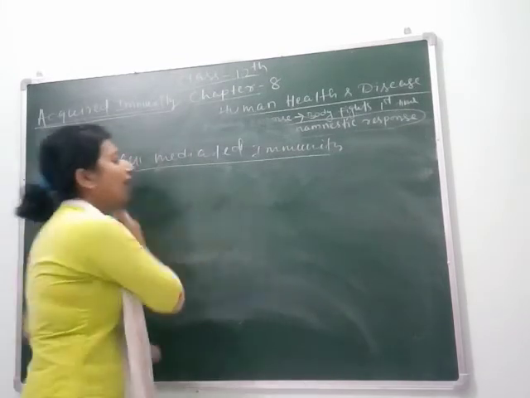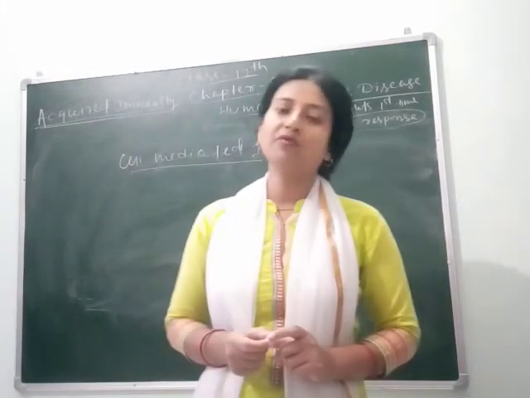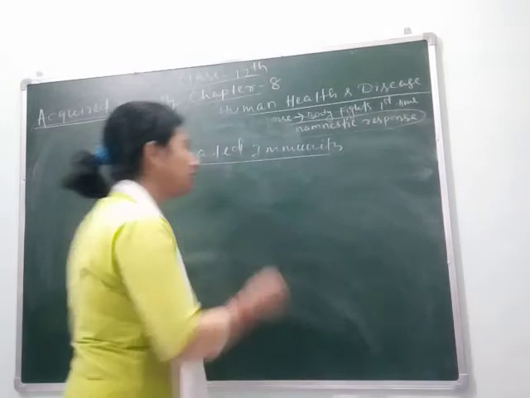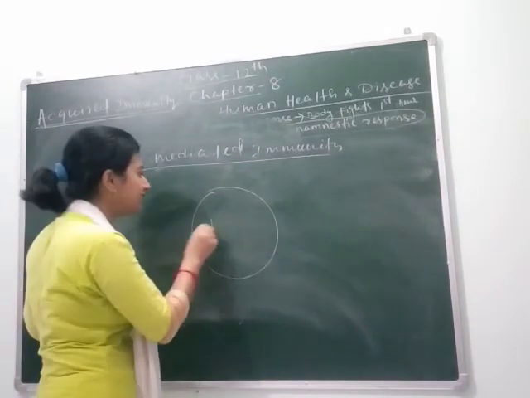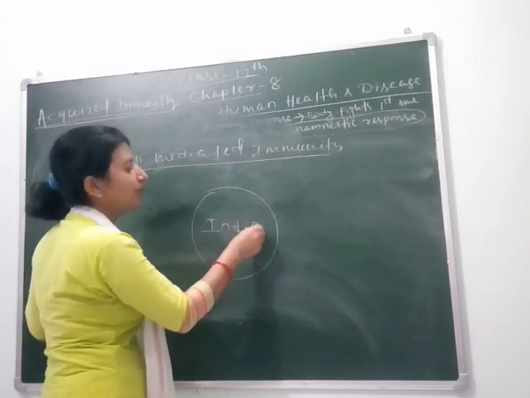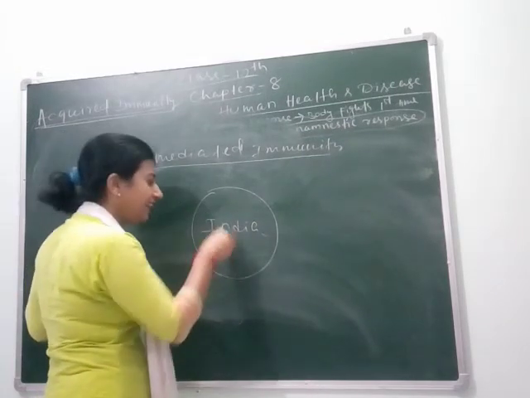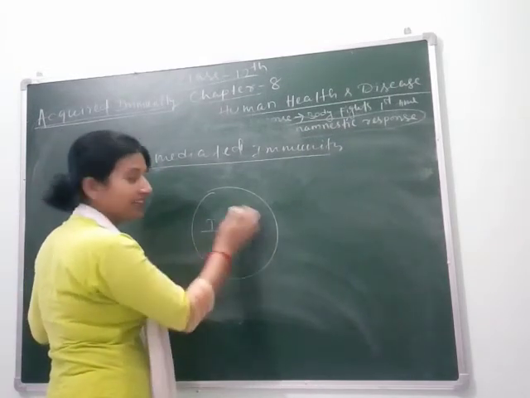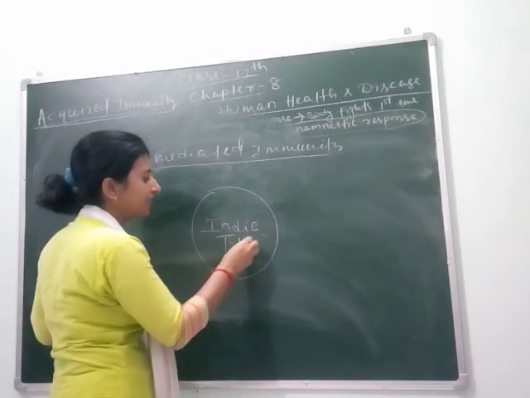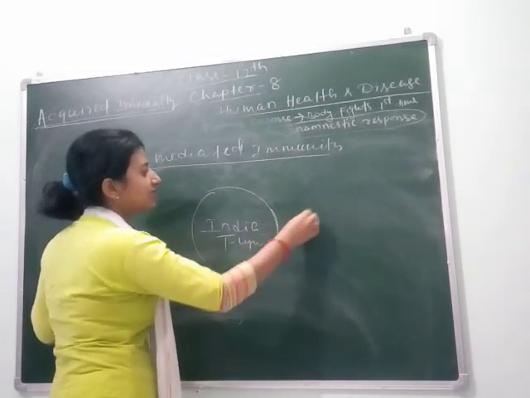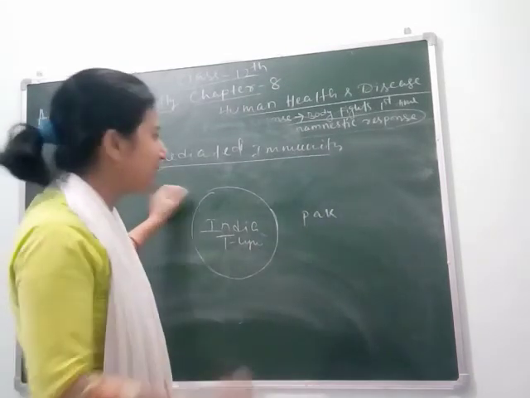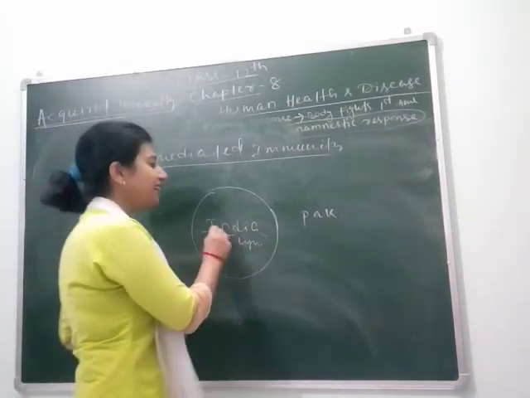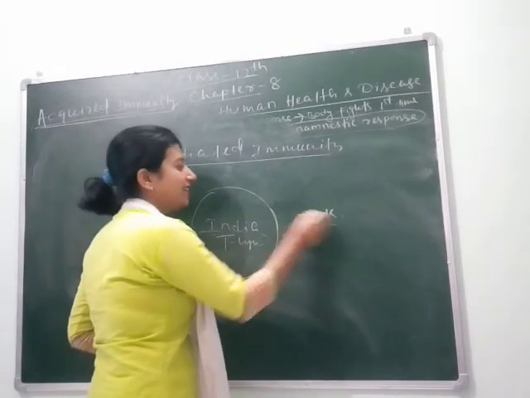Again, how it works, as I have told you, killer T lymphocyte. Suppose this is our body. Let's think of it as India. Our body is India, and inside it T lymphocytes are present, and this is Pakistan. You will understand better, that's why I am giving the example of India and Pakistan. Here India and here Pakistan.